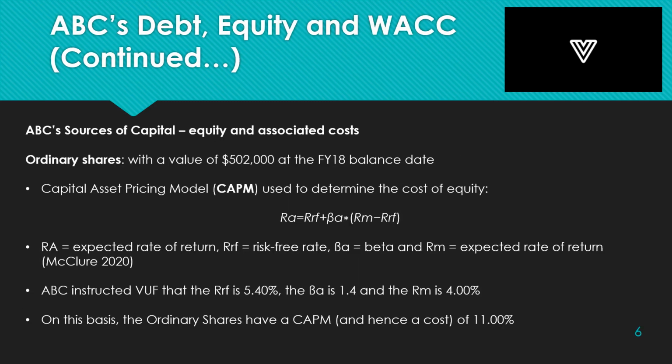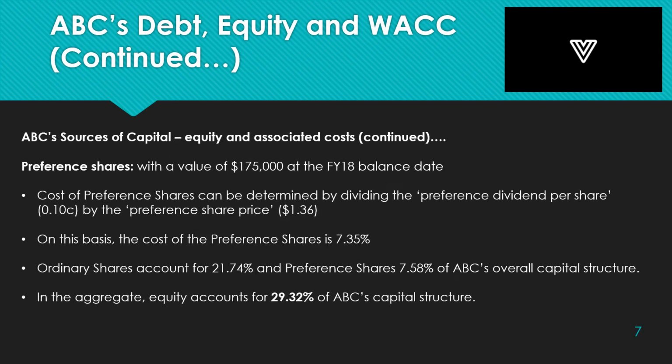ABC has ordinary shares issued, the details of which are on the slide. The capital asset pricing model is commonly used to determine the cost of equity. The CAPM formula and its components are outlined on the slide. ABC has instructed VUF that the risk-free rate is 5.4%, the beta is 1.4%, and the market rate is 4%. The expected rate of return for ABC's ordinary shares, and hence their cost, is 11%.